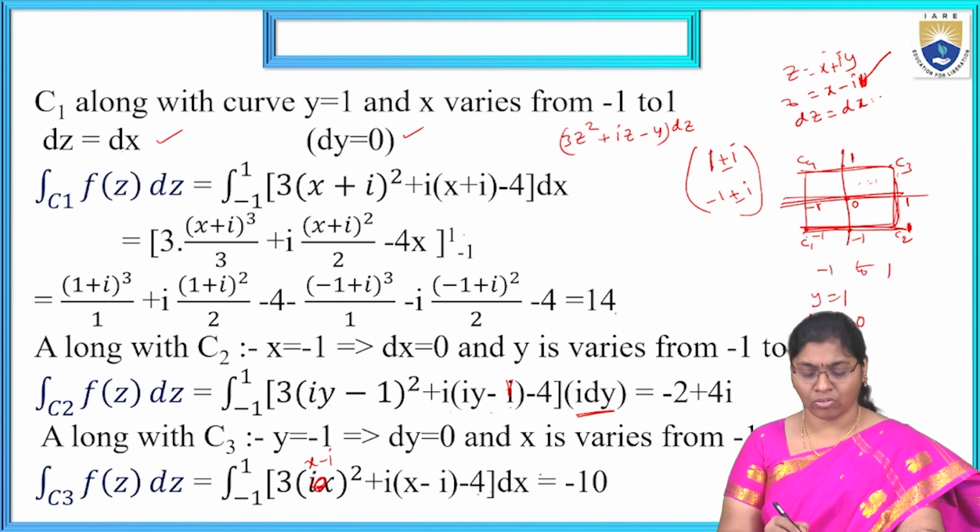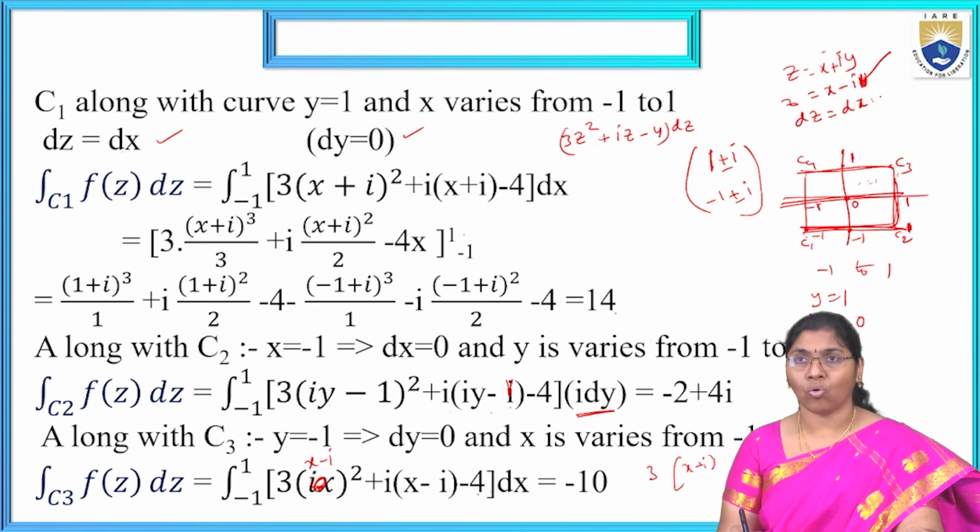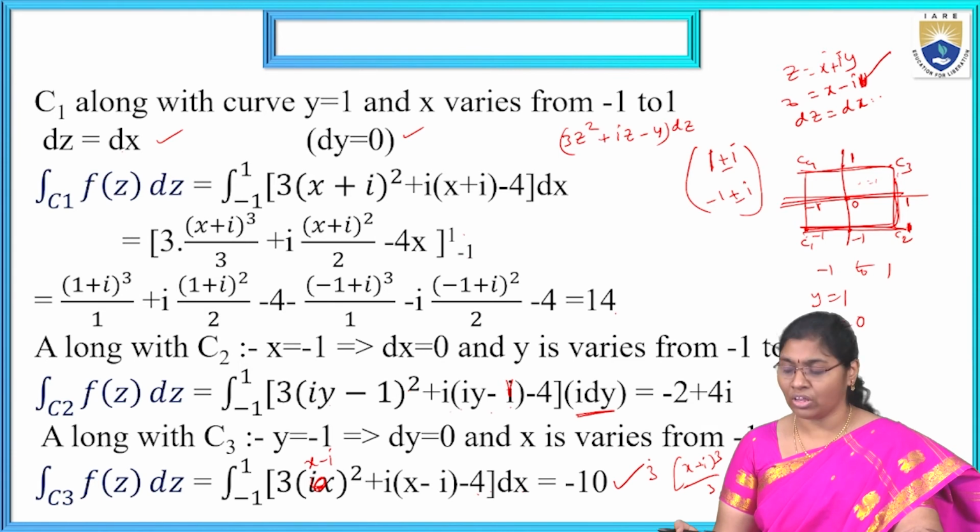Now, integrating: 3 into x minus i whole cube by 3, plus i into x minus i whole square by 2, minus 4x. The upper limit is 1 and the lower limit is minus 1. Finally, we get minus 10 as the C3 value.